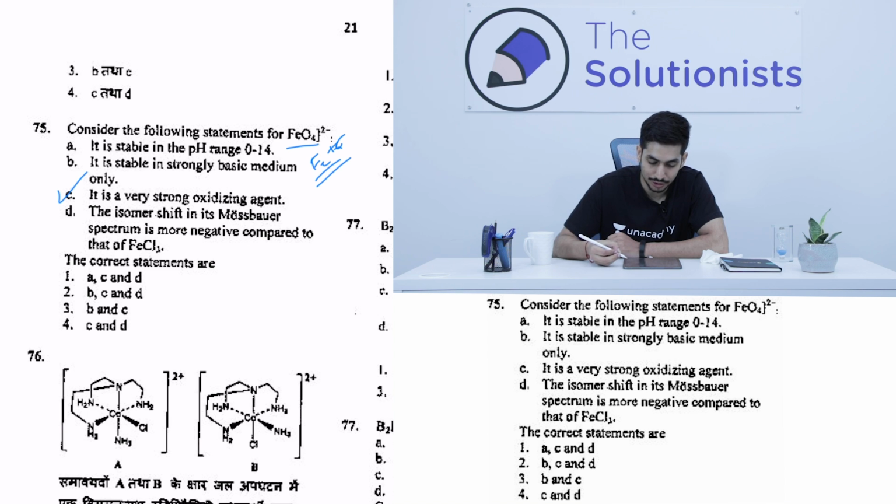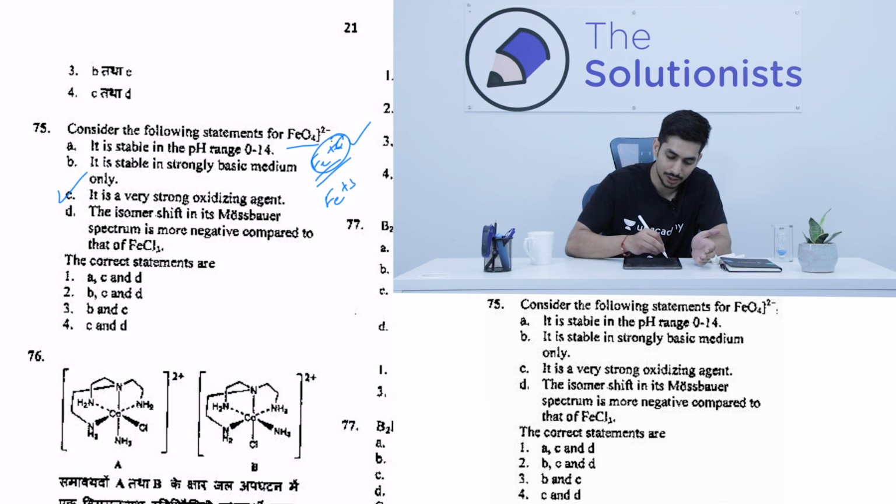Then the isomer shift. Obviously, if we compare it to Fe plus 3, the number of d electrons in Fe plus 6 is going to be less, right? So definitely it is going to be more negative. This is the concept of Mössbauer spectroscopy. I hope you know that the isomer shift for iron is different, and for tin complexes it is different, right? These are the 2 main complexes that you have to do, iron and tin complexes. And in iron complexes, the d electrons are fewer, and if the s electrons are not taken into consideration and you only take d electrons, because in both of these cases the 4s will be empty, then Fe plus 6 will have fewer d electrons, so it is going to be more negative. So option number D is also true.